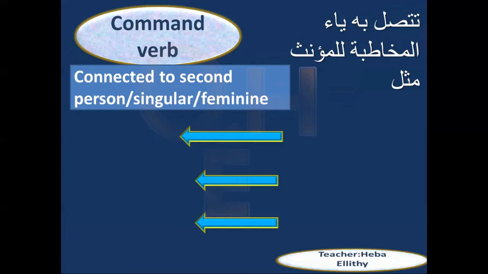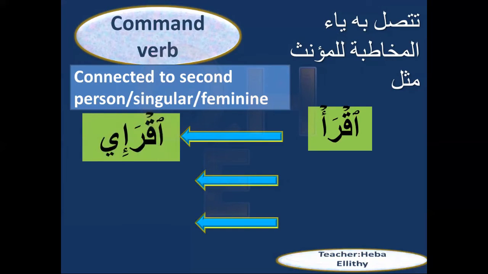What does this mean? When I'm talking with a girl in front of me, I can give her a command verb. In this case, in Arabic, we put ya at the end of the verb. Like اقرأ. This is for male. To make it female as a command verb, I say اقرأي.